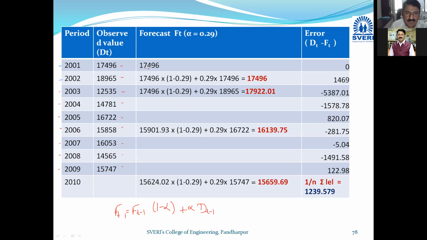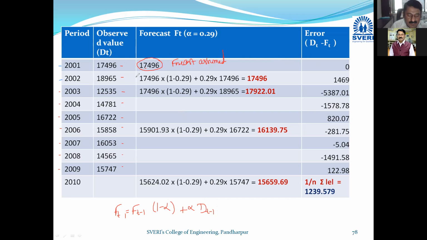For the first case, the last term is the error, demand minus forecast. In the first case we have assumed this as 0. This value is not given. We have assumed the forecast is equal to demand because the forecast for the initial period is not given. I will mention here for your understanding, forecast assumed. Now let us proceed for 2002.